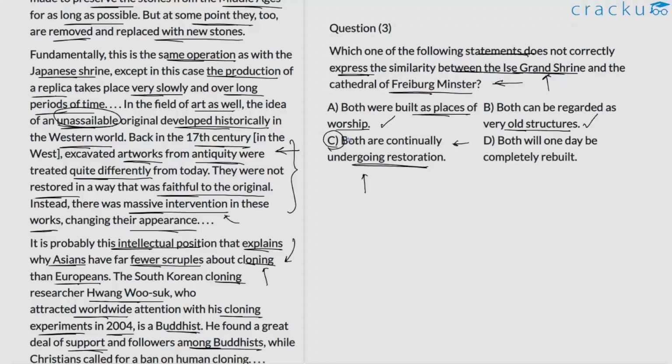D. Both will one day be completely rebuilt. This is true. This is the case with Freiburg Minster. At least this particular idea is implied. We already know that the Issei-Grandstein is rebuilt every 20 years. So that cyclicity is already maintained. In the case of Cathedral of Freiburg Minster, we know that they are slowly replacing it bit by bit. So it's quite similar to the ship of Theseus thought experiment that some of you might have heard of. Altogether, option D is also a point that is implied in the discussion.